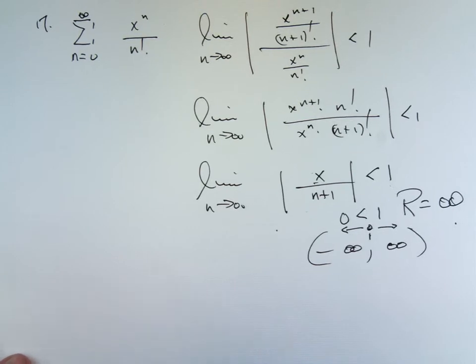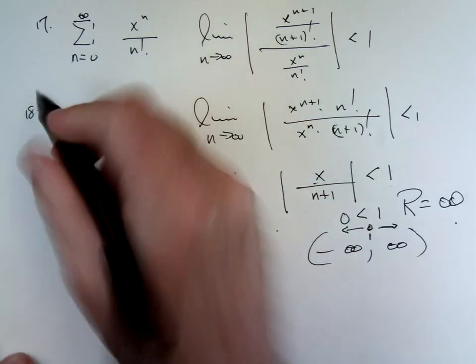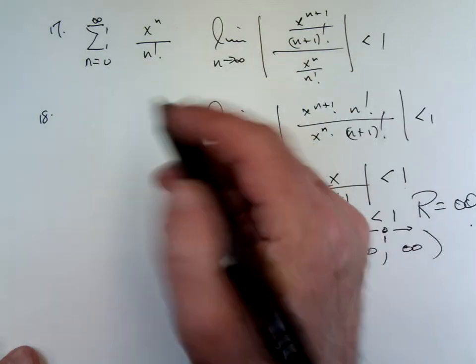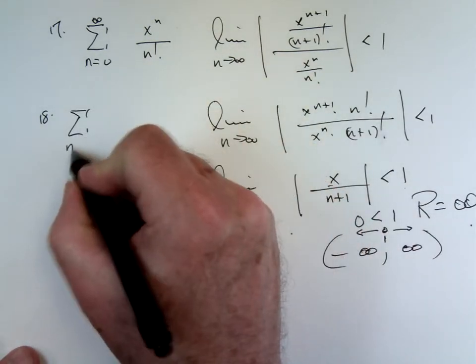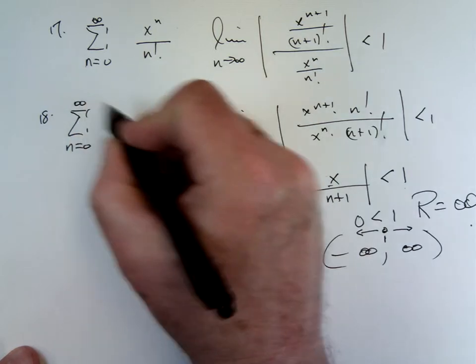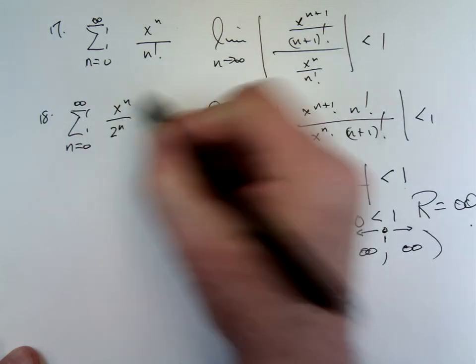18. This one may be clearer because there is a real number answer here. You take this series, x to the n over 2 to the n, okay? Do the same thing we just did.